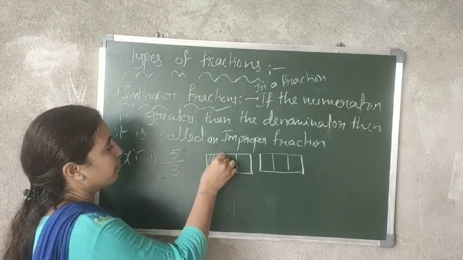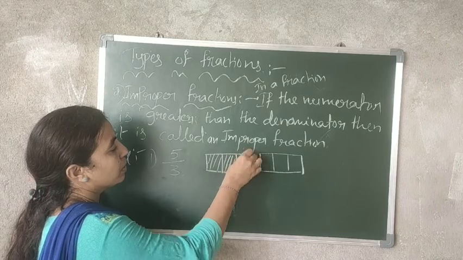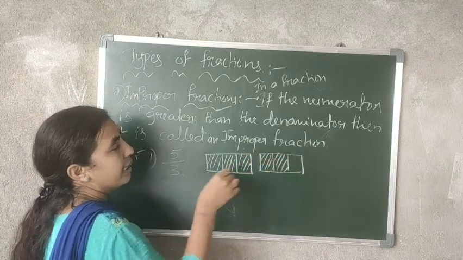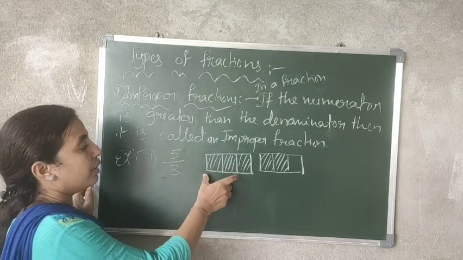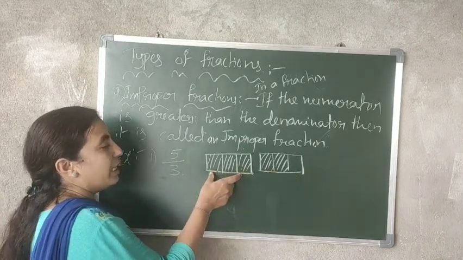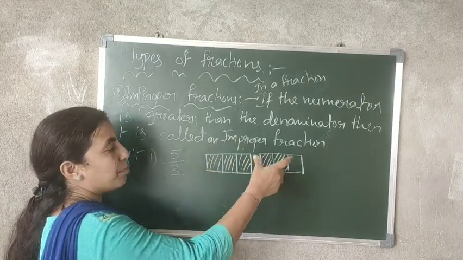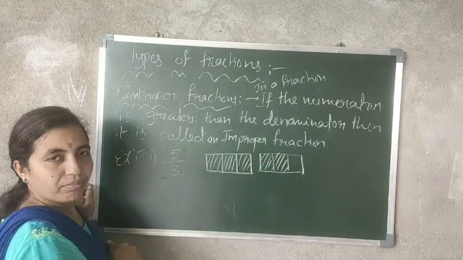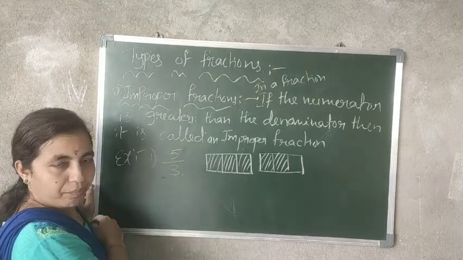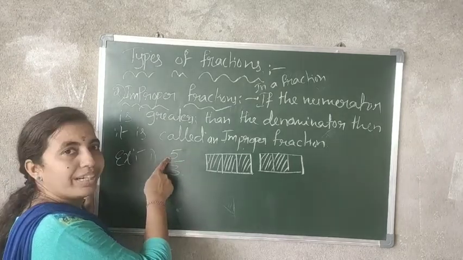See, 1, 2, 3, 4 and 5. Whatever picture you have taken in the first figure, the same you have to take, and the same number of parts you have divided, you have to divide in the second figure also. Here, the numerator is more.